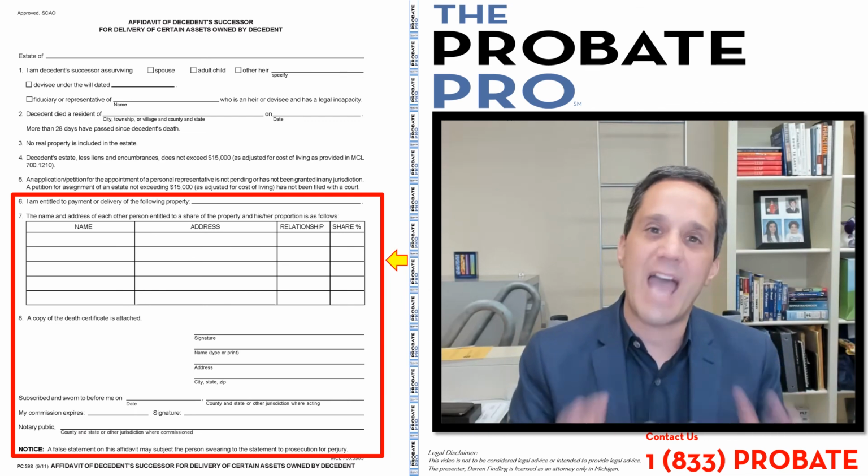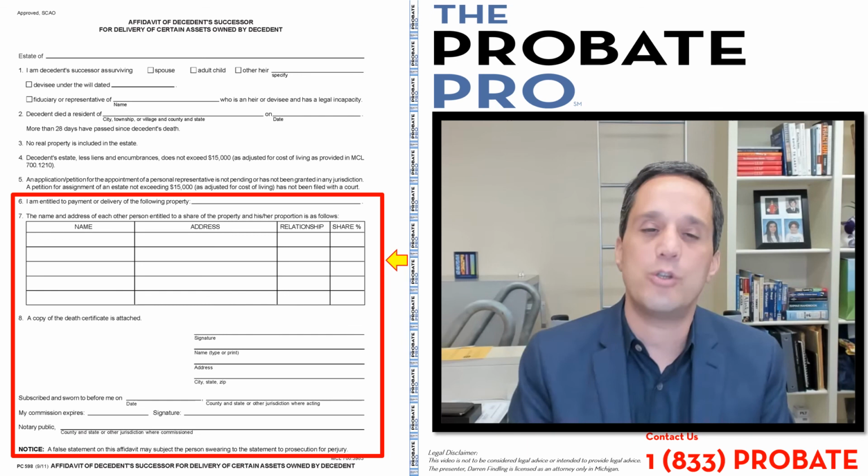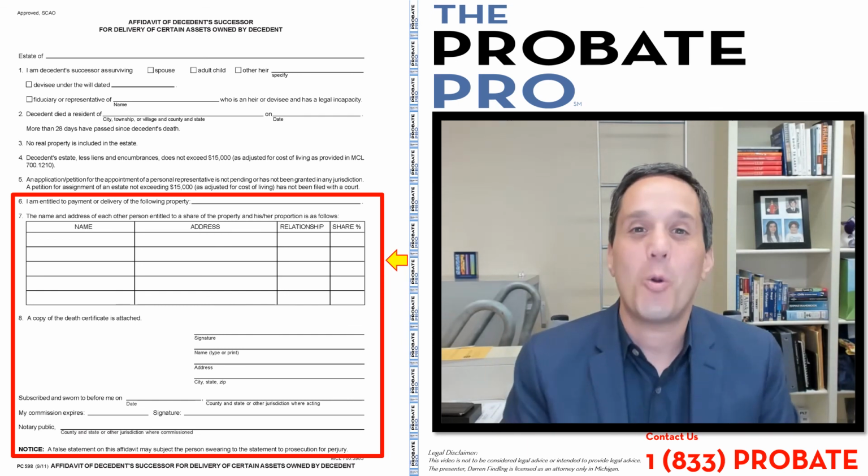We hope that this affidavit process gives you the ability to gain access to an asset and avoid probate when appropriate.